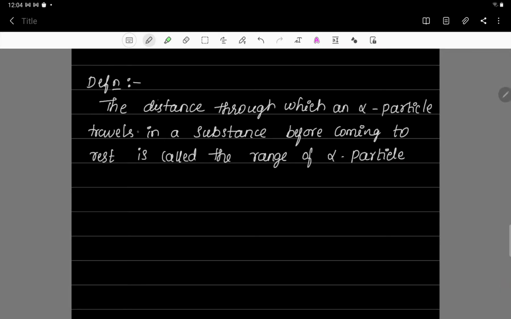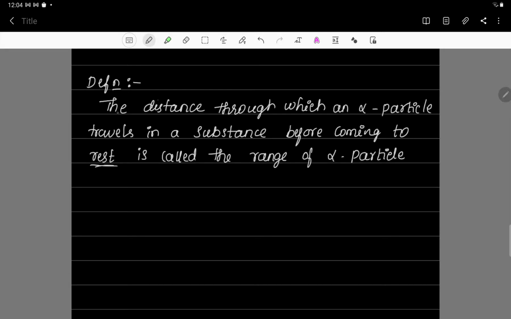Now we'll move to the definition of the range of alpha particle. What is the range of alpha particle? The distance through which an alpha particle travels in a substance before coming to rest. When the alpha particle, which has a deficiency of 2 electrons, catches 2 electrons from the gas, it comes to rest and will not move further.